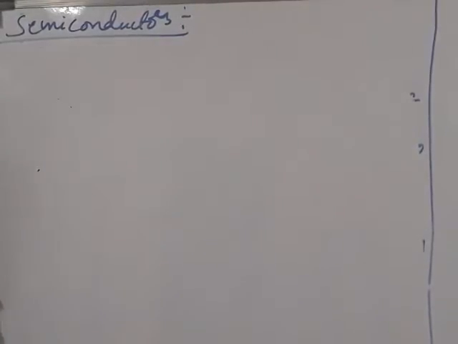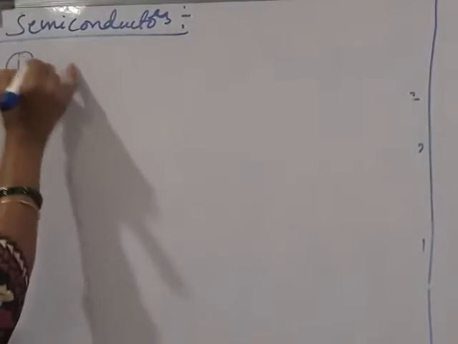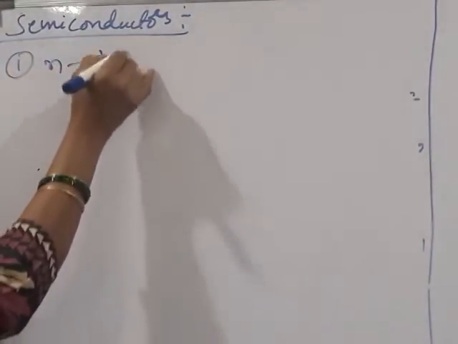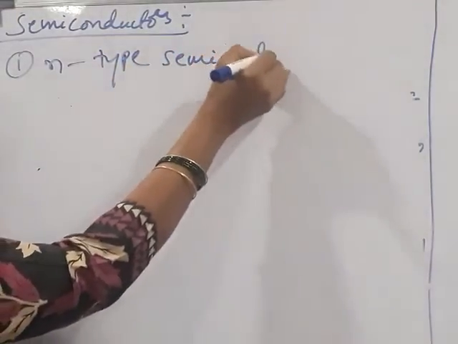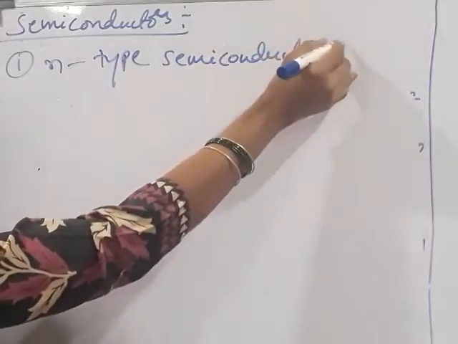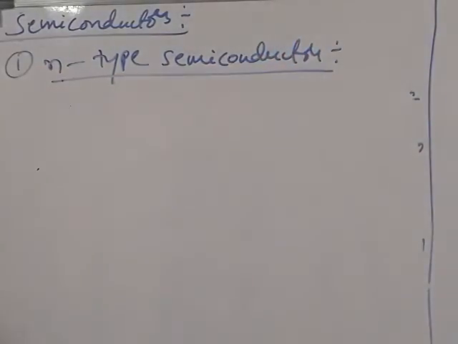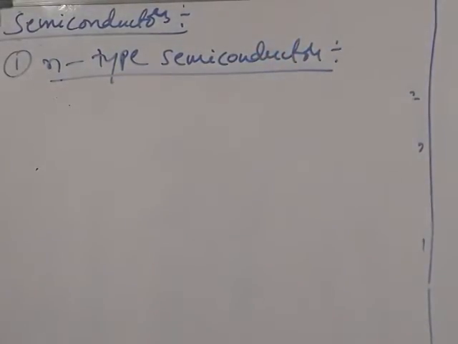Through the doping process, we get two types of semiconductors. One is N-type semiconductors. If you take silicon, silicon belongs to the fourth group.